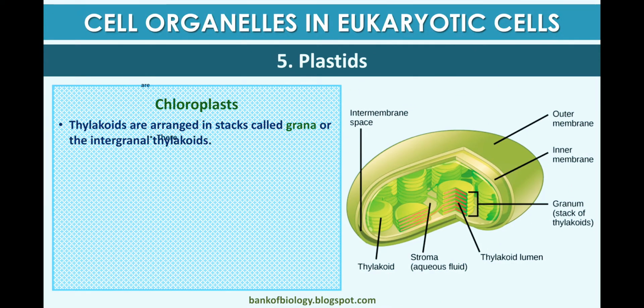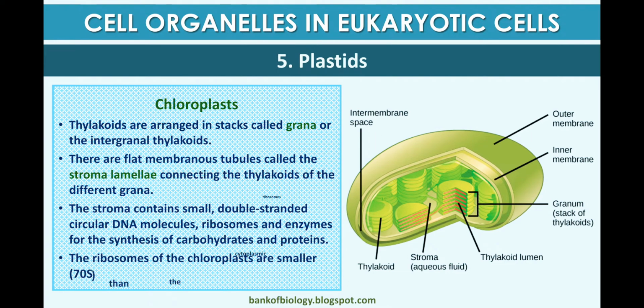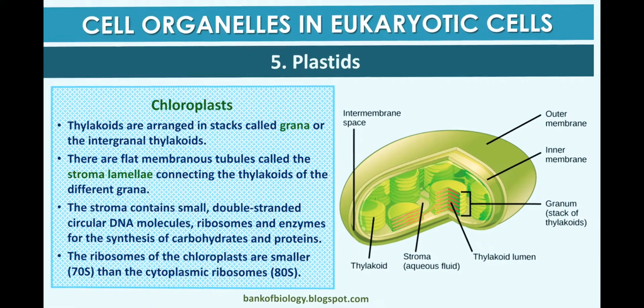Chloroplast thylakoids are arranged in stacks called grana, and there are flat membranous tubules called stromal lamellae connecting the thylakoids of the different grana. The stroma contains a small double stranded circular DNA molecule, ribosomes, and enzymes for the synthesis of carbohydrates and proteins. The ribosomes of the chloroplast are smaller than the cytoplasmic ribosomes, and these are the structure of thylakoid and the structure of chloroplast.